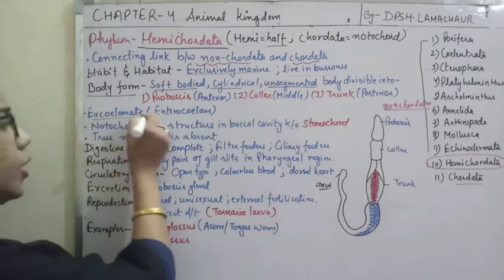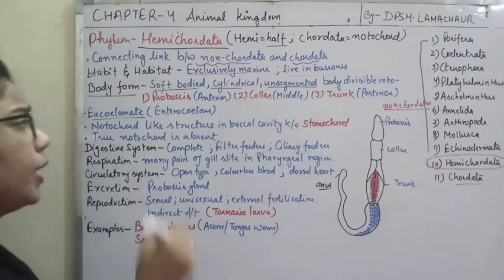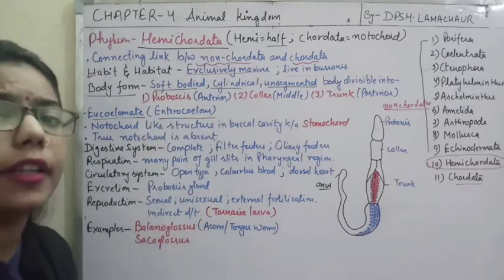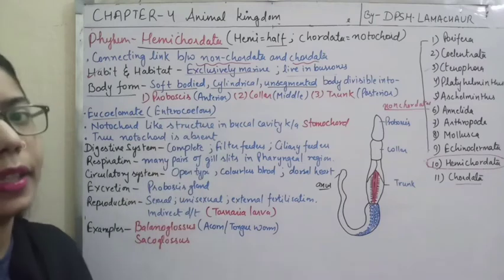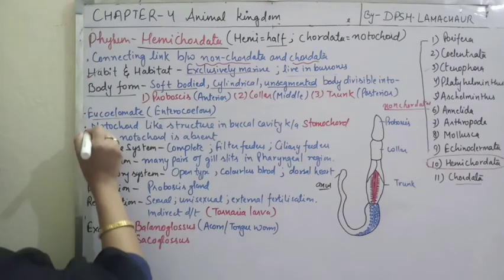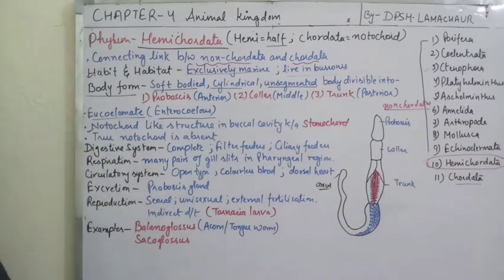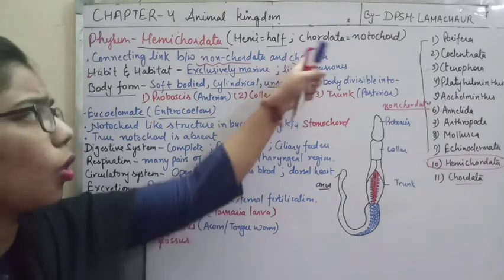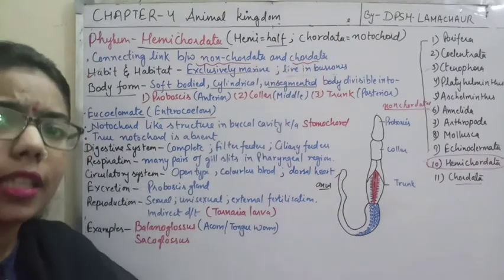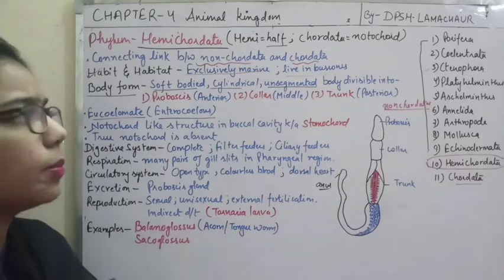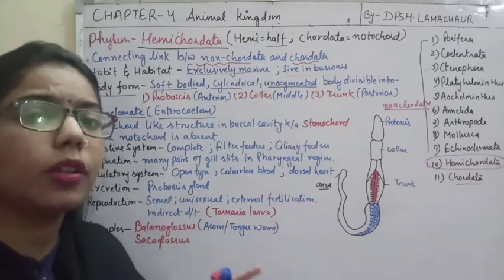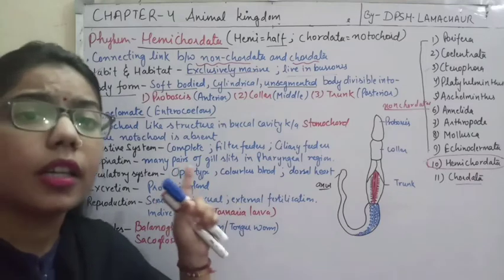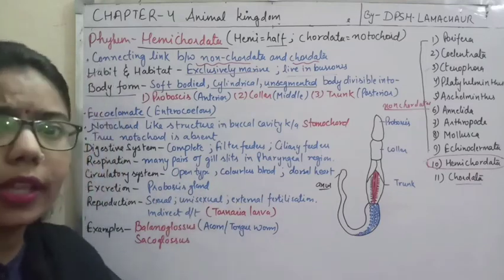So this is a eucoelomate, and in eucoelomates they are specifically enterocoelous, and this is the key feature of the higher animals. Okay. So here another one is the notochord. Whenever we are talking about the chordata, it means that some rod-like structure is present in the body. But if they are not chordates, what will happen? They are not having any notochord.